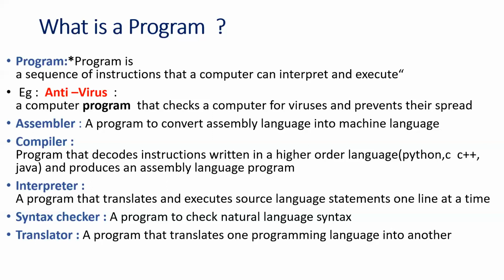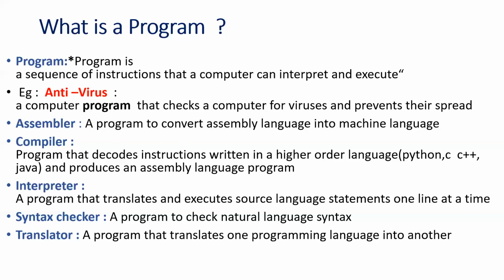Now, what is a syntax checker? Basically, what is syntax? Every language, like our English language, has grammar. In the same way, a programming language also has some grammar, which is called syntax. That syntax is maintained by the syntax checker. When you write a program other than the syntax, it will throw an error. A Python developer will devise a particular rule to create something.